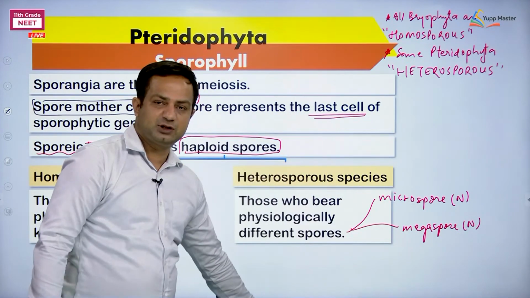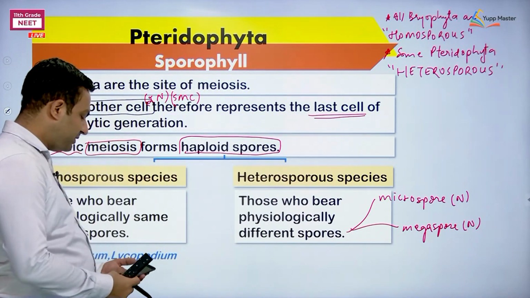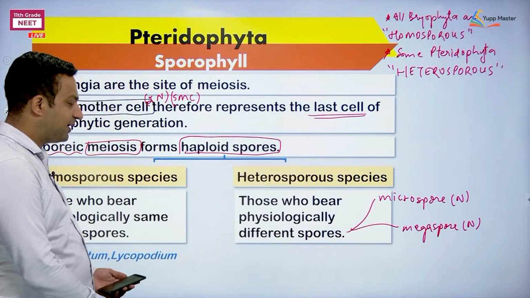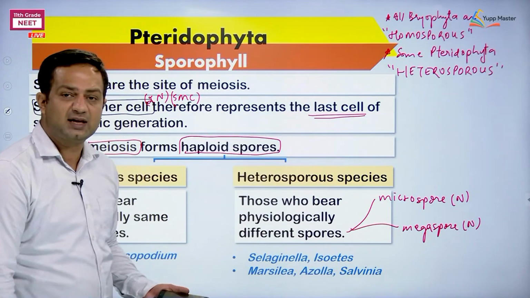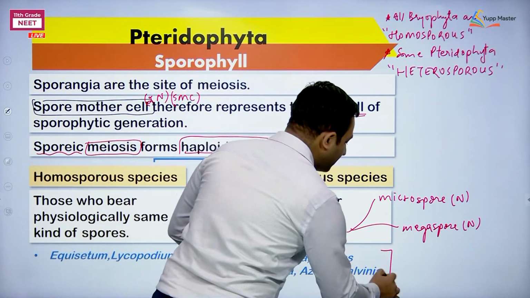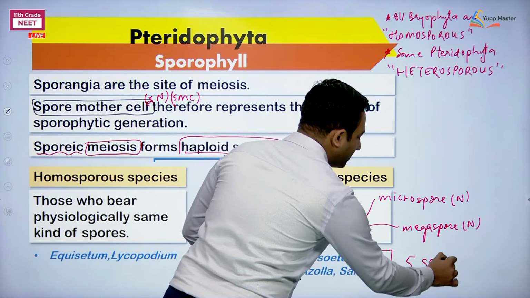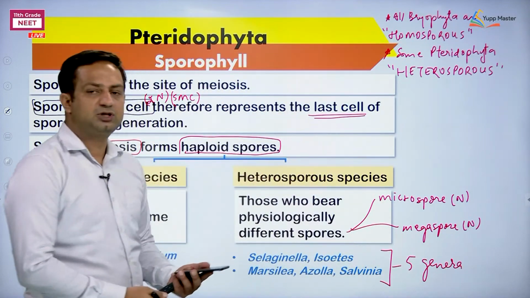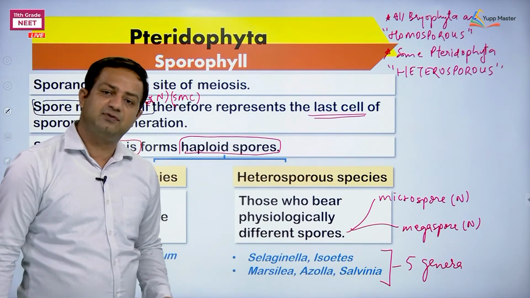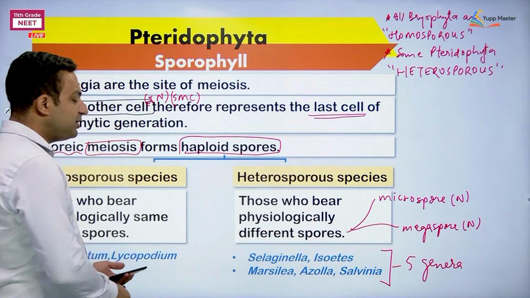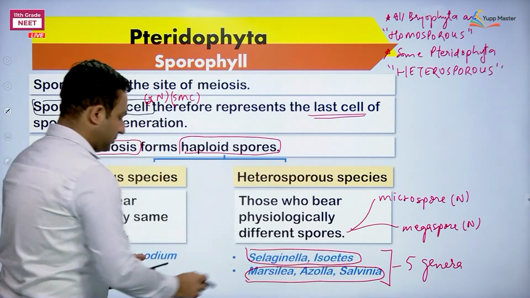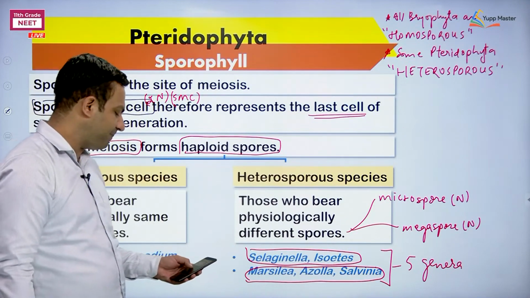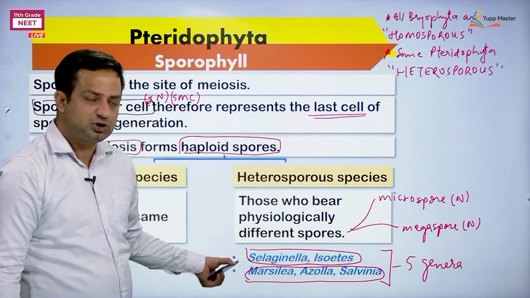So, such type of features we can mention. Examples of these: Selaginella, Isoetes, Marsilea, Azolla, Salvinia. Remember how many? 5 genera. Total are 7, but the questions were asked about only 5 genera. What are they? Selaginella and Isoetes, Marsilea, Azolla, Salvinia. Okay, these all are the examples that you can mention.